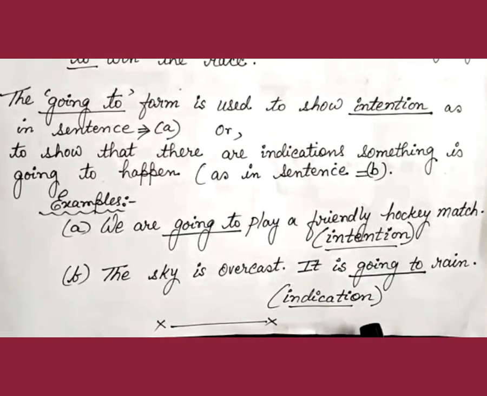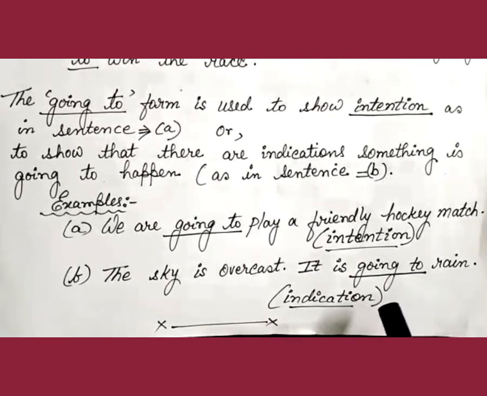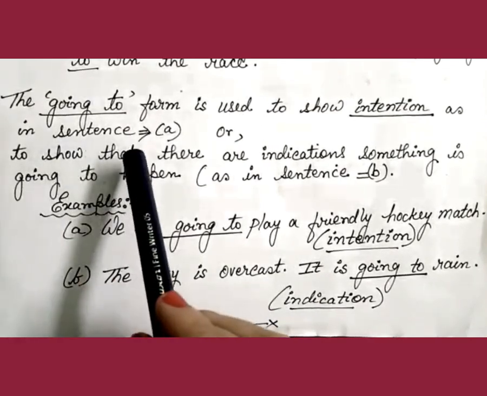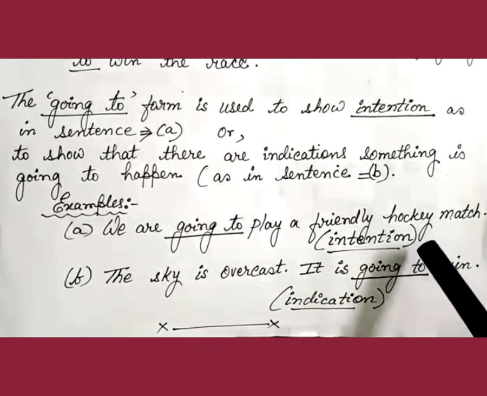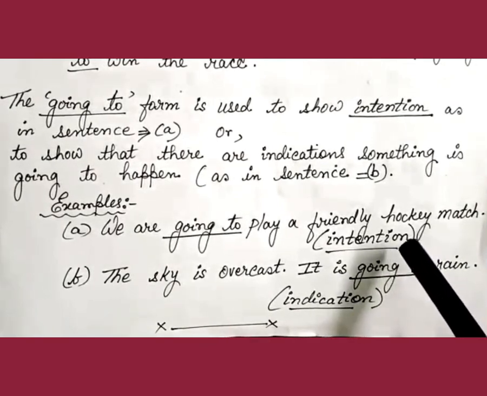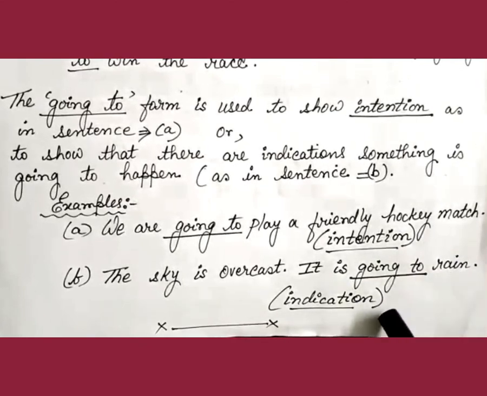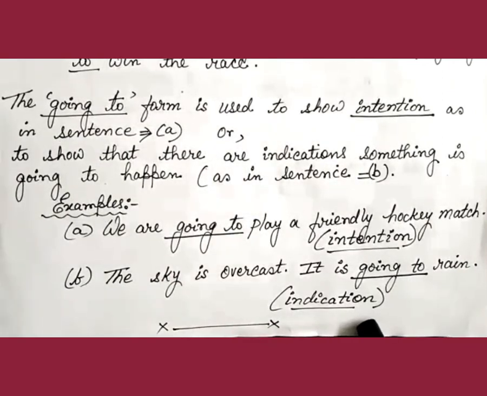The indication is that the weather is changing and very soon it's going to rain. So here we have seen how the going to form changes its nature. In some examples, the going to form shows intention, and in other examples, the same going to form shows indication.